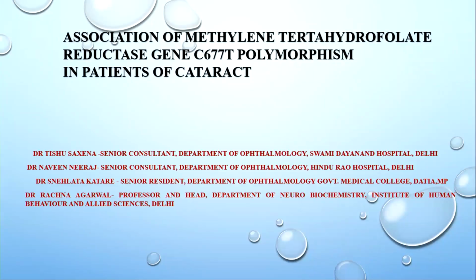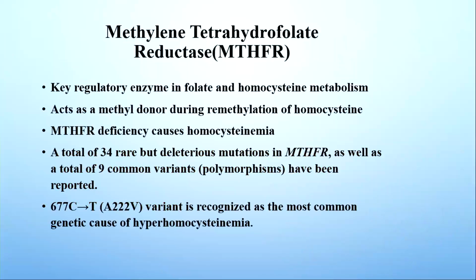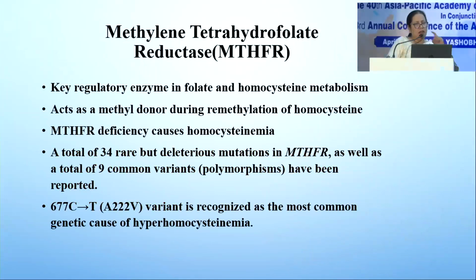Good morning. In this early morning session, I am going to talk about the association of methylene tetrahydrofolate reductase gene C677T polymorphism in patients of cataract. As we know, MTHFR is the main regulatory gene for folate and homocysteine metabolism. It is the main methyl donor during homocysteine metabolism, and its deficiency causes homocystinemia.